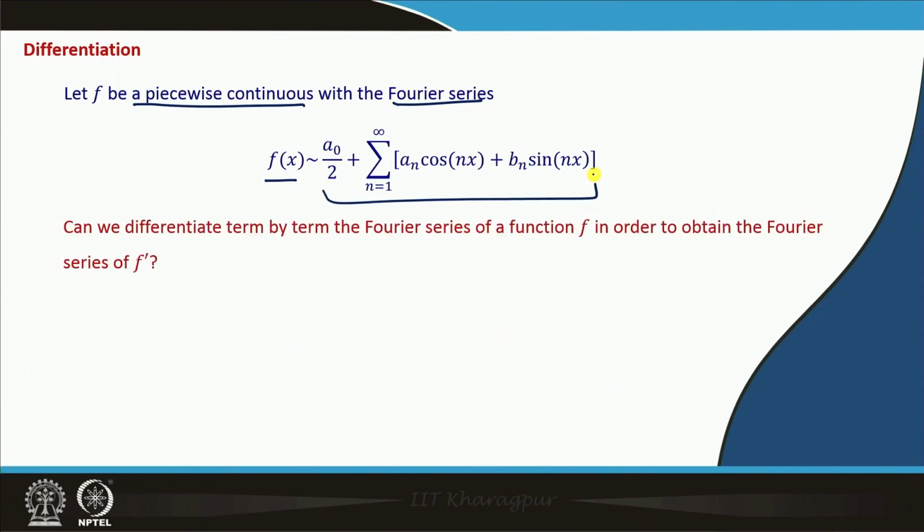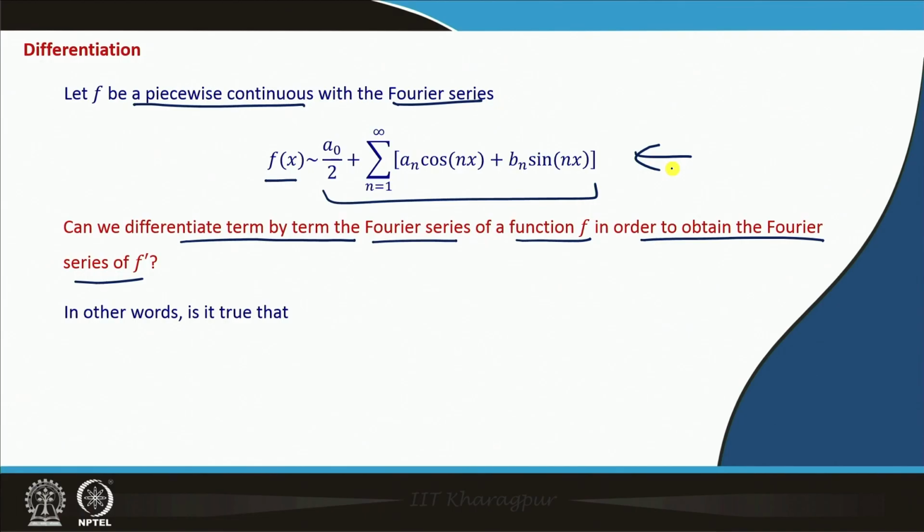Now, the question arises here, can we differentiate term by term the Fourier series of a function f in order to obtain the Fourier series of f prime? So, the question is, if we differentiate this series here term by term, the new series will be a Fourier series of f prime, or it may not be a Fourier series of f prime. So, that we will discuss now.